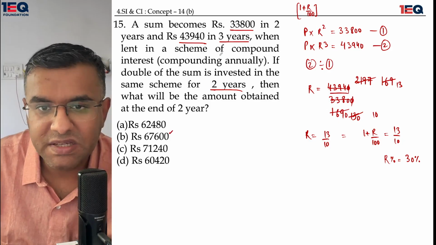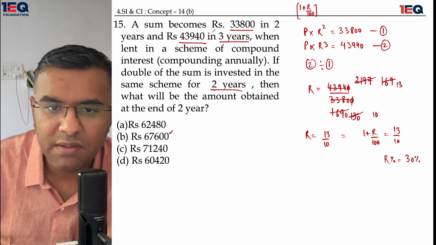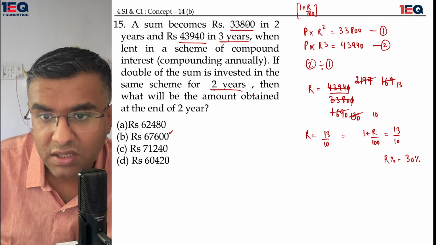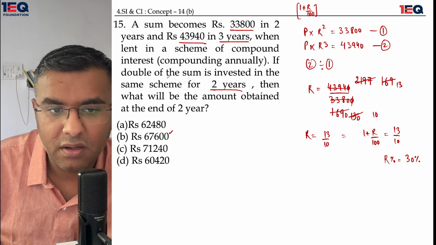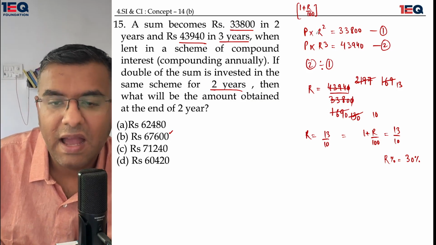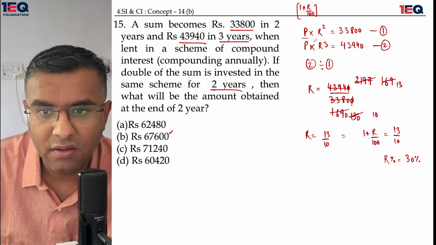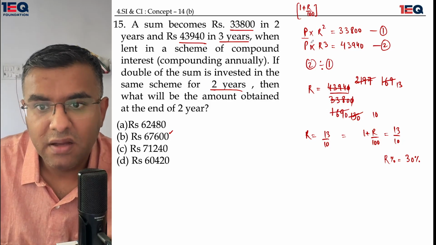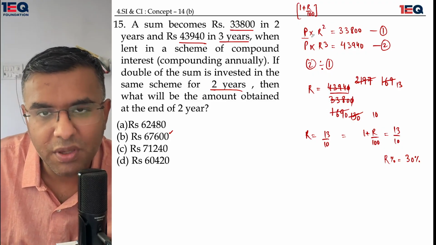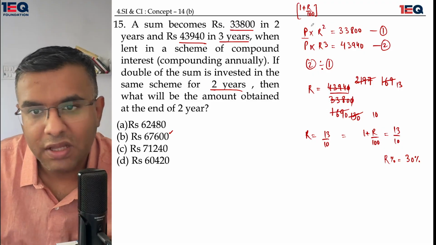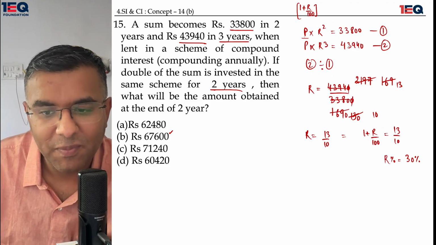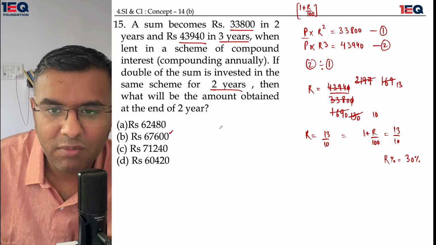Why? If you read the question a little more thoroughly, you'll understand that a sum becomes 33800 in 2 years. If the original principal is made double and the same scheme is applied for 2 years, then what would be the amount obtained? As there is no coefficient of p which comes extraneously from the external side into the question, that means any operation which is done on p would directly reflect on the outcome. So 33800 simply multiplied by 2 would give me the same answer. Okay, so I'll still follow the longer route and come down to a conclusion.